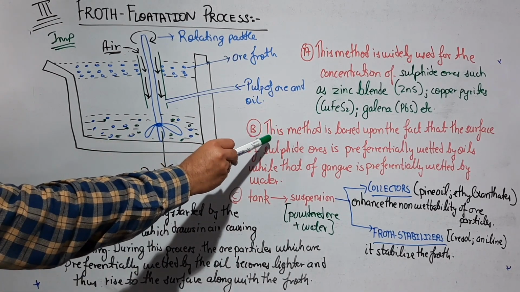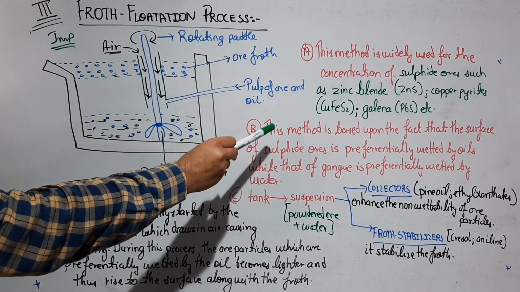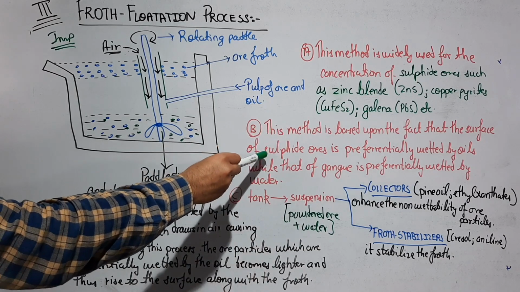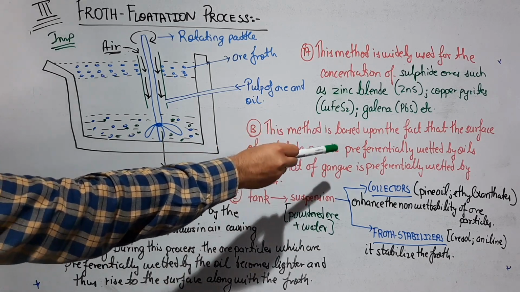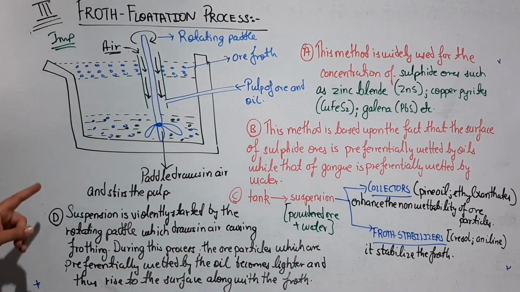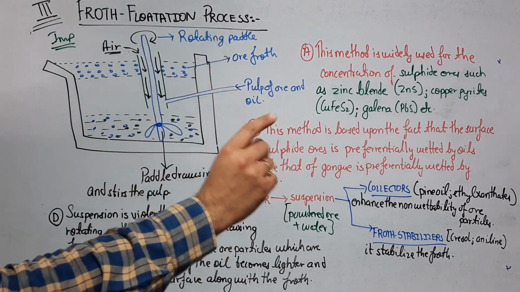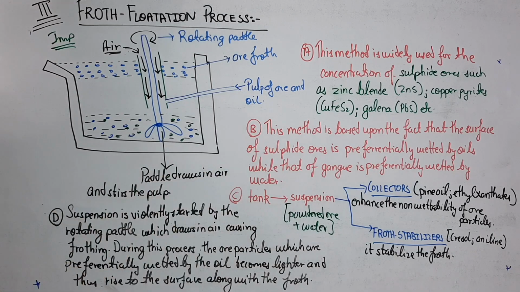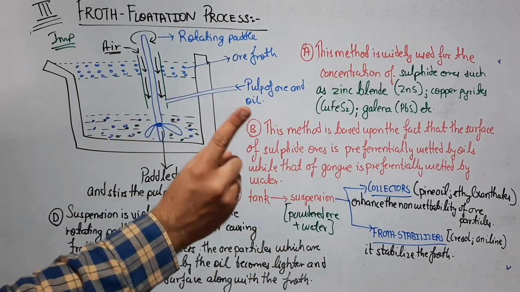Now the principle comes, which I have just explained to you. This method is based upon the fact that the surface of the sulfide ores is preferentially wetted by oils, while that of the gangue is preferentially wetted by water.